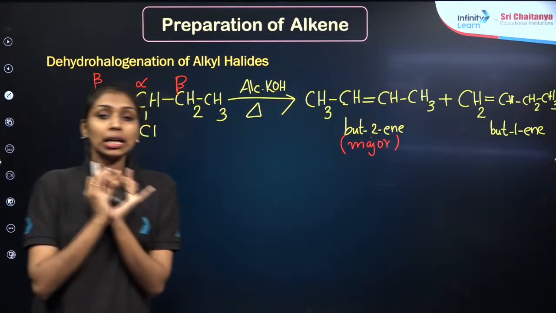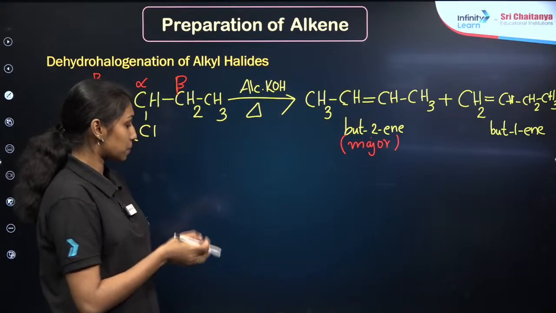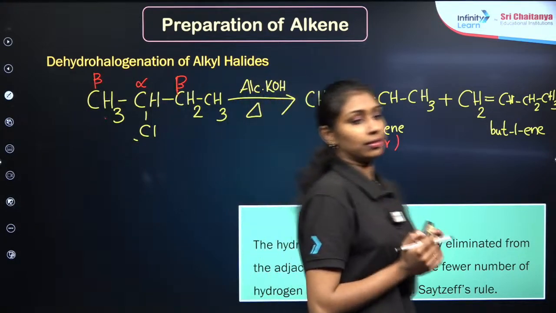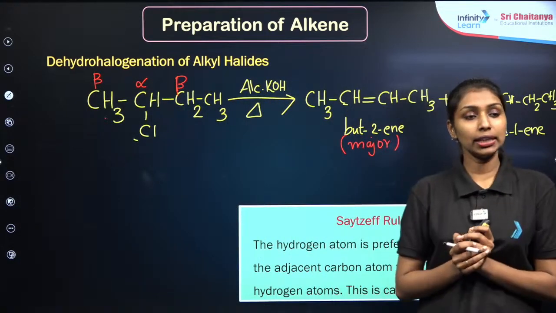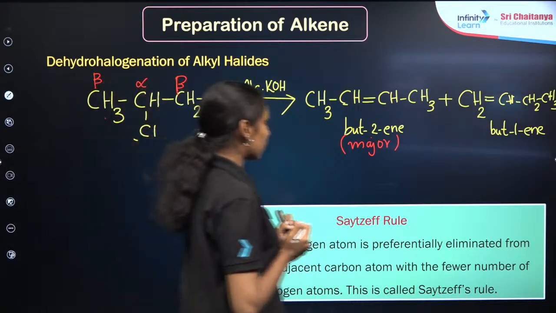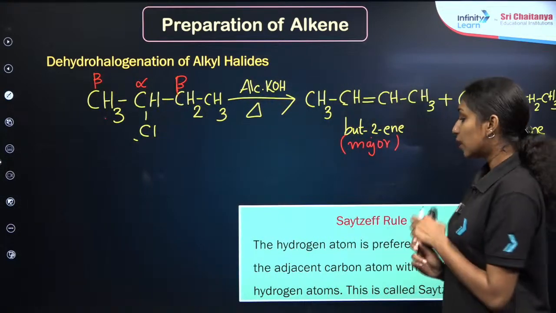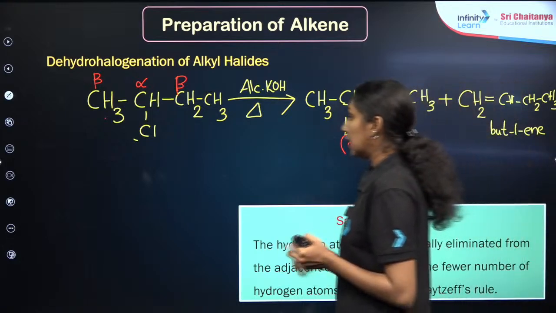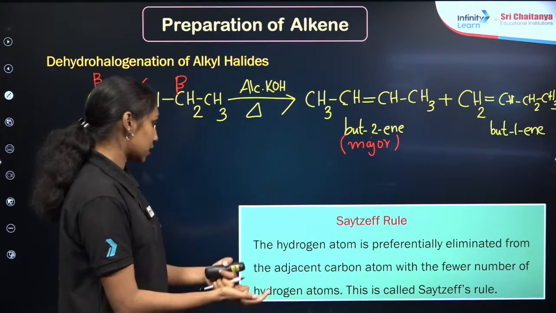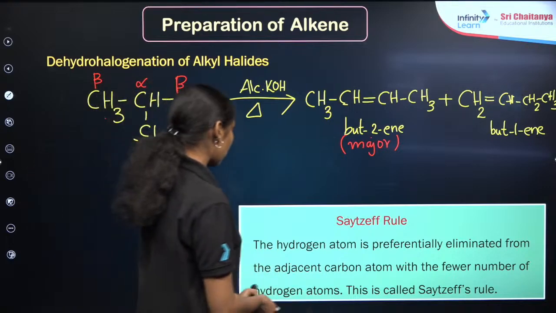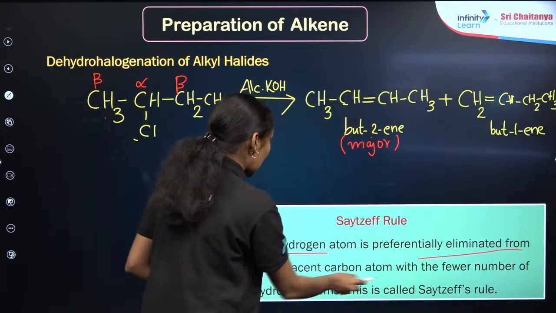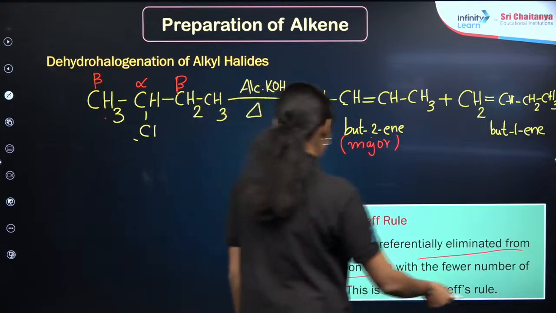In order to predict the product here, we are explaining the important rule known as the Saytzeff rule. Application of the Saytzeff rule is very important. So what are we observing in the case of the Saytzeff rule? In the dehydrohalogenation reaction, alkenes are forming, right? The hydrogen atom is preferentially eliminated from the adjacent carbon atom with fewer number of hydrogen atoms, right?